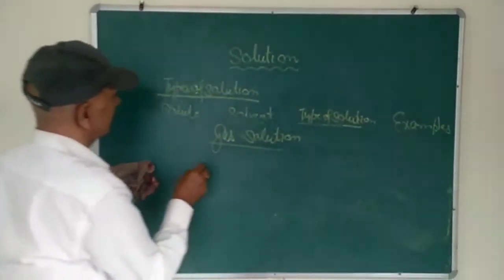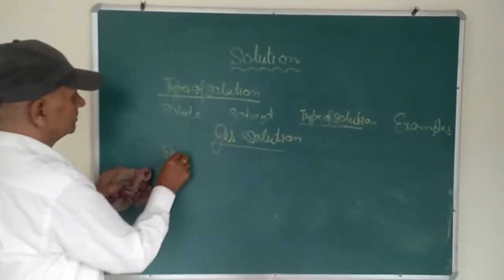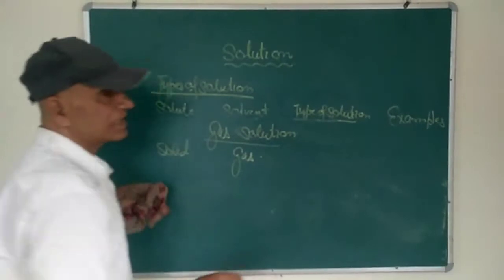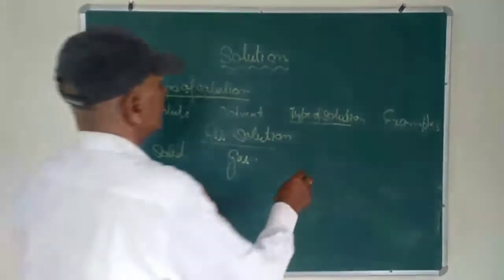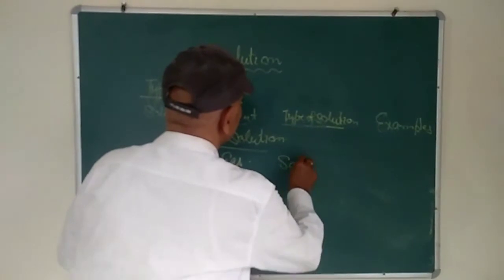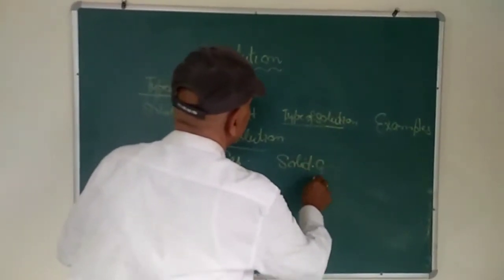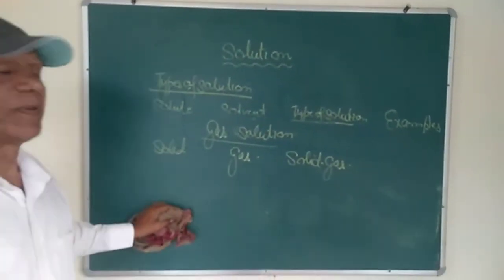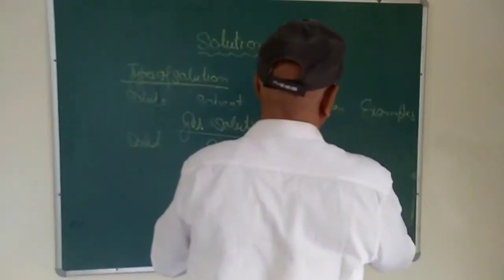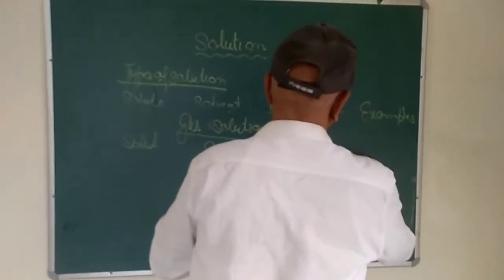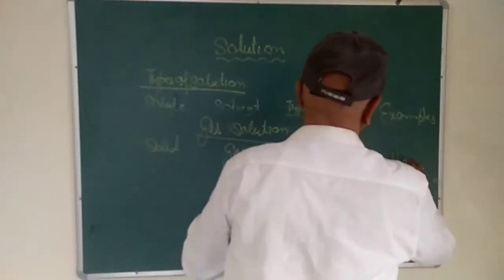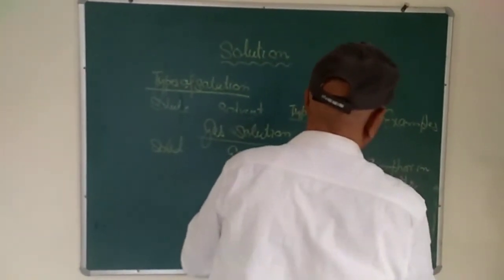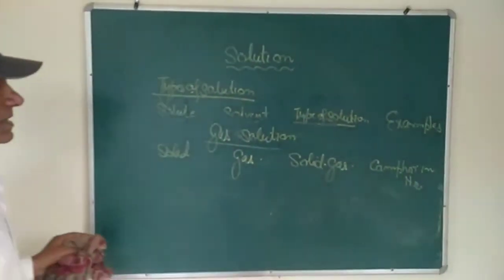Gas solution. For example, solid is a solute and gas is a solvent. So such types of solution is called solid gas solution. For example, camphor in nitrogen, iodine in air, etc.